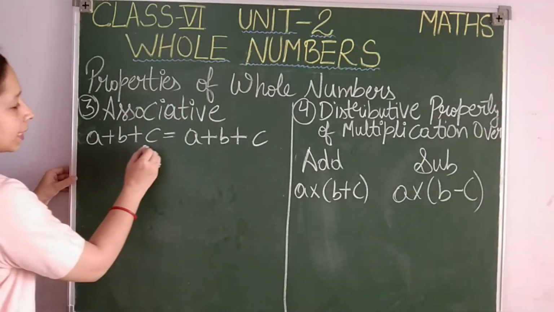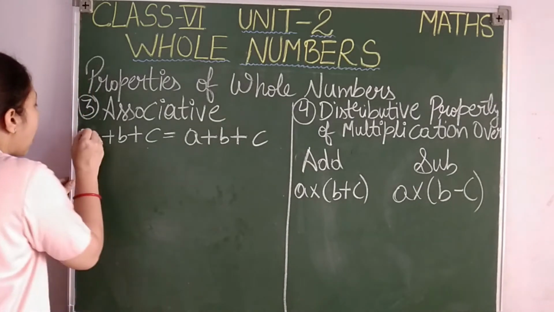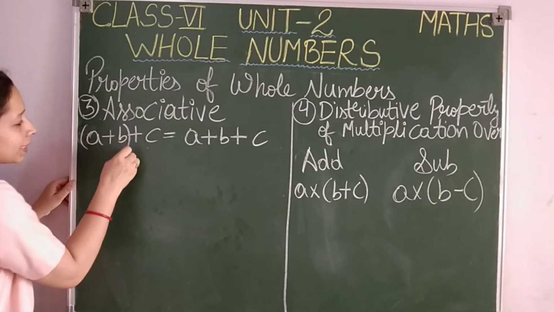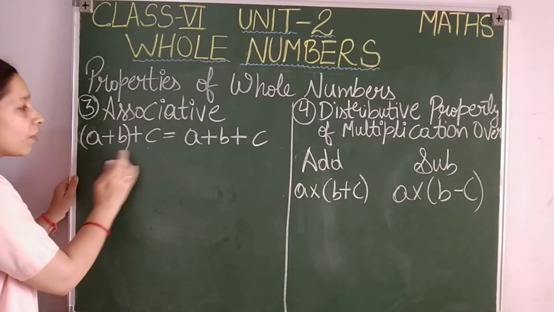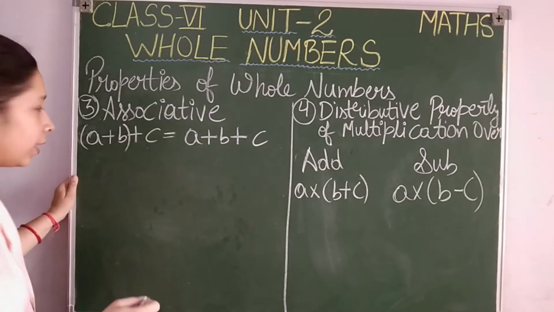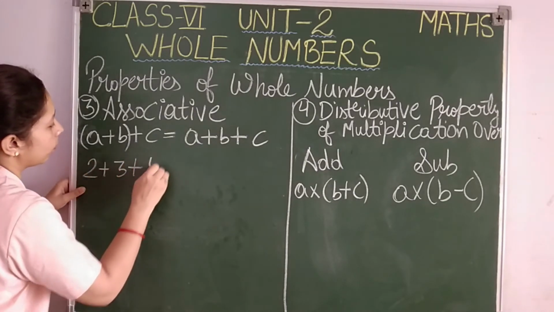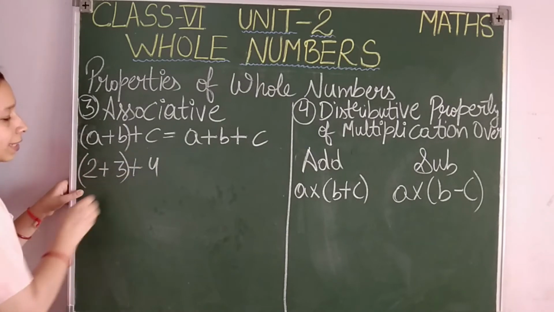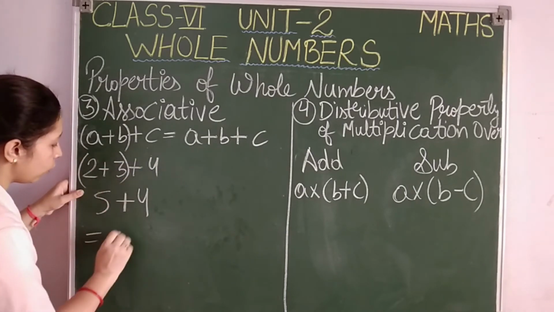A plus B plus C is equal to, again the same whole numbers are written. Here I want to add the first two numbers. I have made the pair of first two numbers. I will add this pair first and then its sum with the third one. Let us take example 2 plus 3 plus 4. I want to add 2 plus 3 first. So 2 plus 3 will give you 5. 5 plus 4 will give you 9.